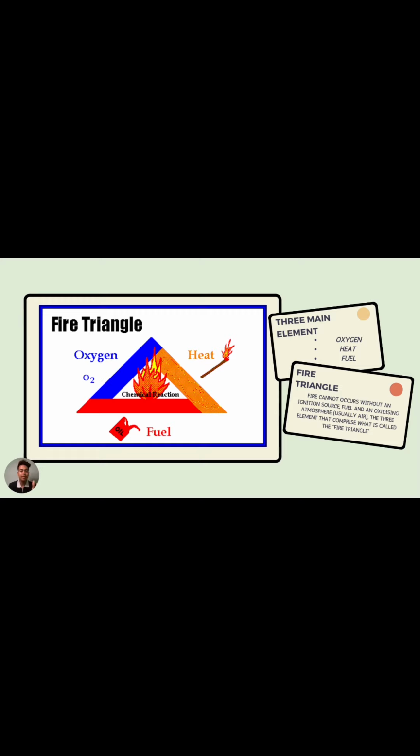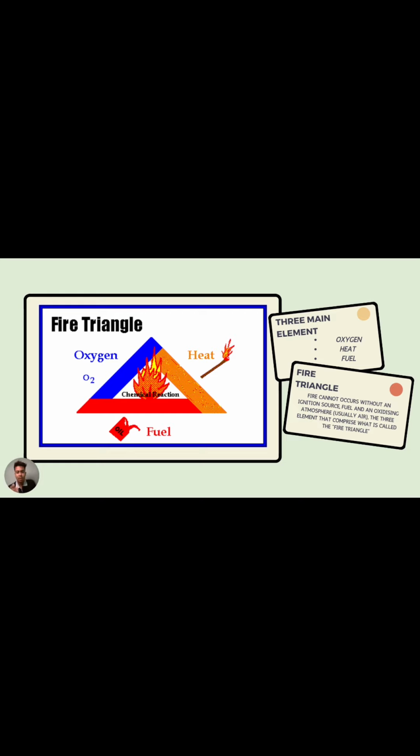And this is the fire triangle. The fire triangle shows the elements of fire, the elements that combine to make a flame. The three main elements are oxygen, heat, and fuel. Fire cannot occur without an ignition source, fuel, and an oxidizing atmosphere, usually air.